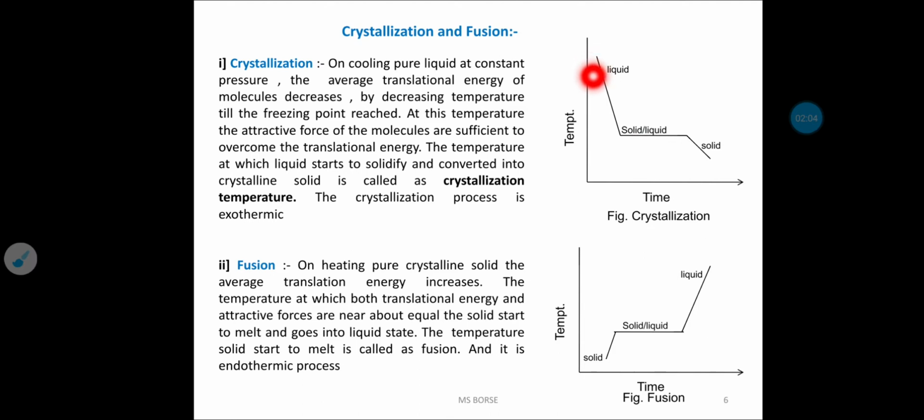As we decrease the temperature, the liquids start to solidify or crystallize. That temperature is called the crystallization temperature and the process is called crystallization.